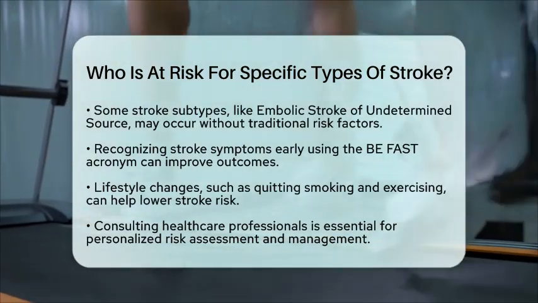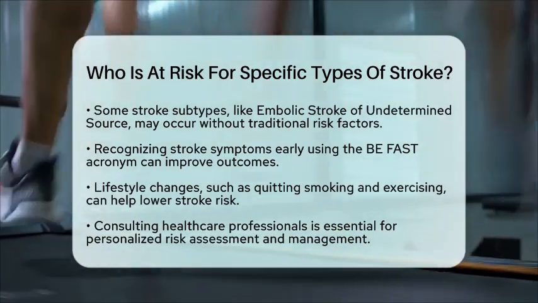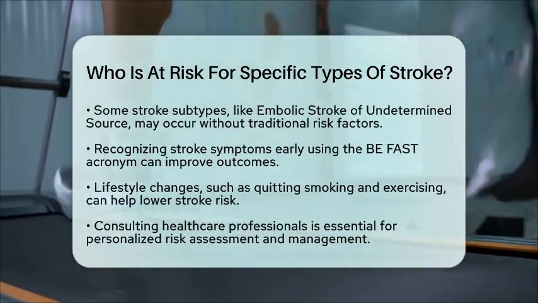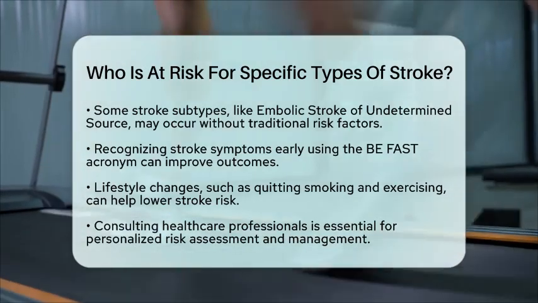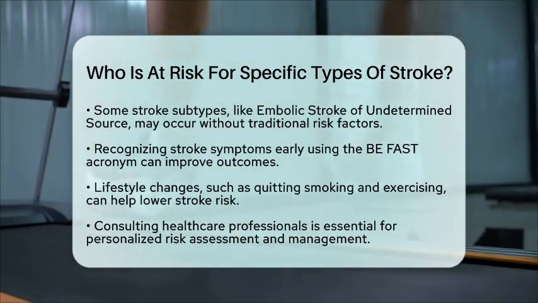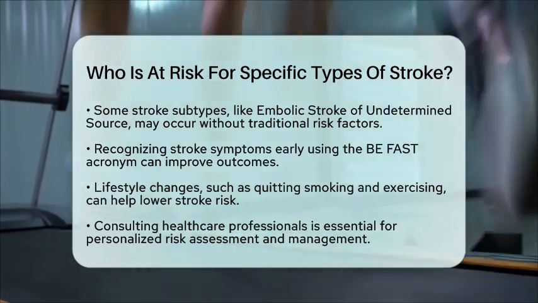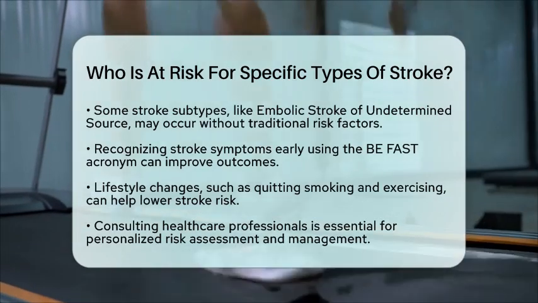Early recognition of stroke symptoms using the BE-FAST acronym, balance, eyes, face, arms, speech, time, can greatly improve outcomes. Making lifestyle changes, such as quitting smoking, exercising regularly, and managing your weight, can help reduce stroke risk across all types. For those with specific conditions like atrial fibrillation, tailored medical management is crucial.